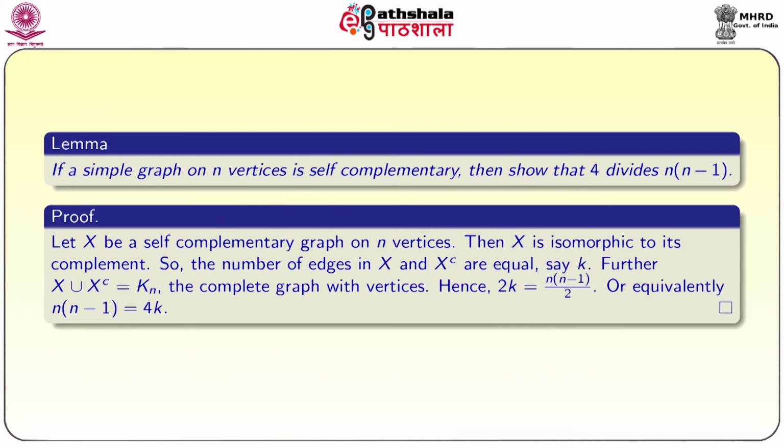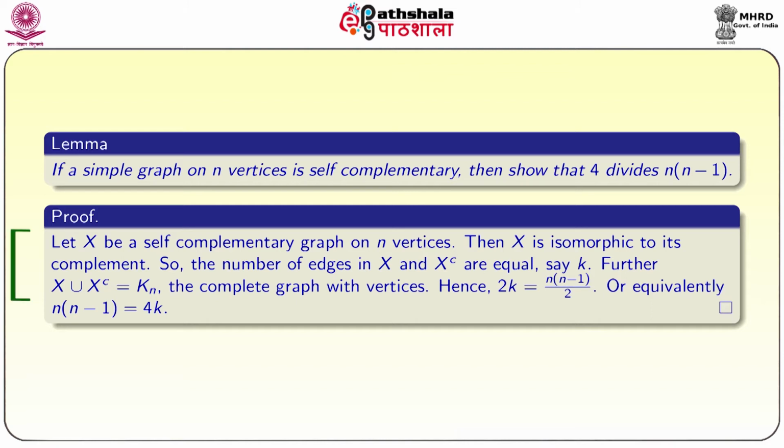One interesting result about self complementary graphs is that if a simple graph on n vertices is self complementary, then 4 divides n times n minus 1. The proof goes like this. Let X be a self complementary graph on n vertices. We are assuming X is a self complementary graph, so X is isomorphic to its complement.